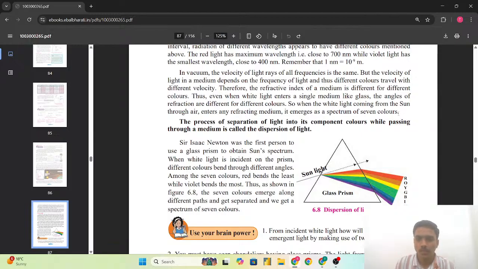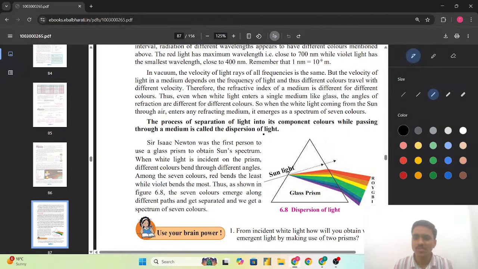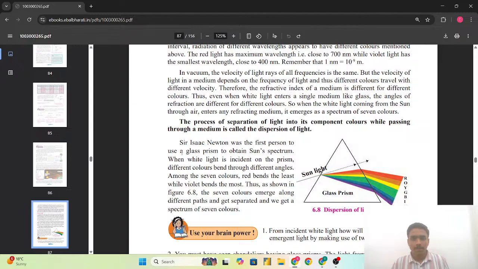So, which we are able to see that of the seven colors, the process of separation of the light into its component colors while passing through the medium is called as the dispersion of the light. डिस्पर्शन का मीनिंग ही सेपरेशन है, मतलब लाइट का सेपरेट हो जाना. मतलब जब व्हाइट लाइट एक पर्टिकुलर मीडियम में ट्रैवल करेगी, so it gets spread into, disperse into the seven different colors, that is the visible light spectrum. और ये definition is also important with exam. The process of separation of the light into its component colors while passing through a medium is called as a dispersion of the light.